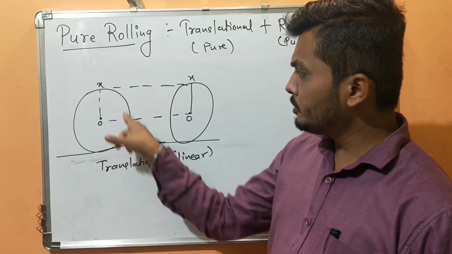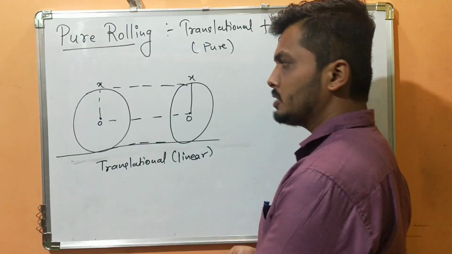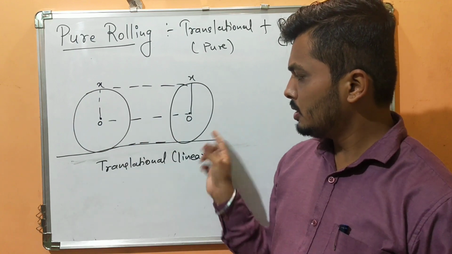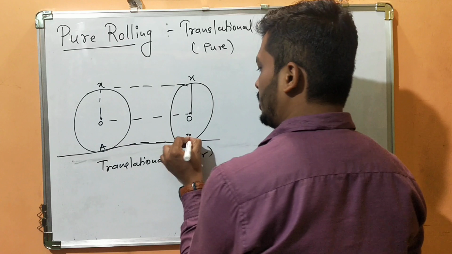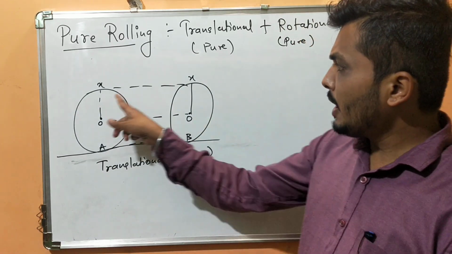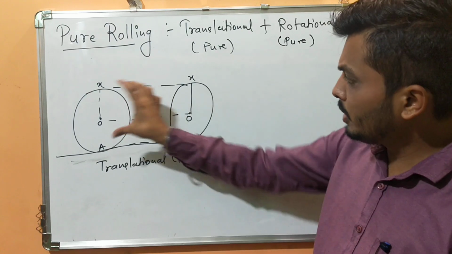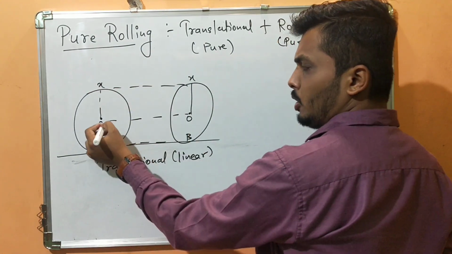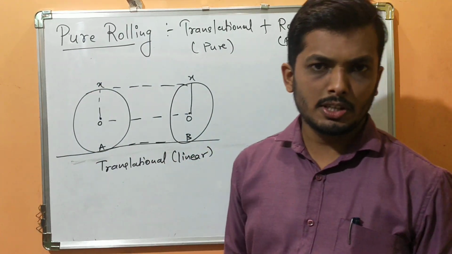Imagine this spherical body, you apply a certain force and it slides from point A to point B. Imagine one particle X, it has come here. See here, the line drawn between them is always parallel. If I draw a line between O and X, it's parallel. So it's a good example of translational motion.